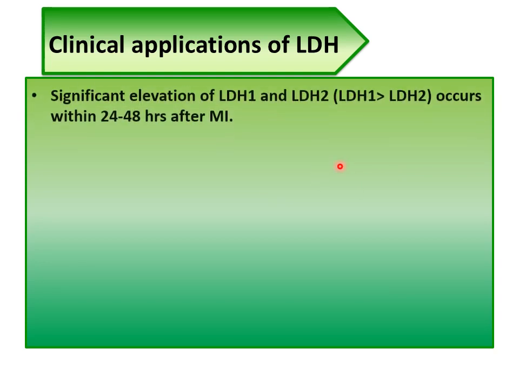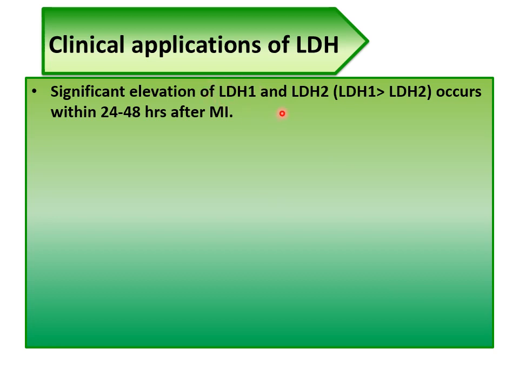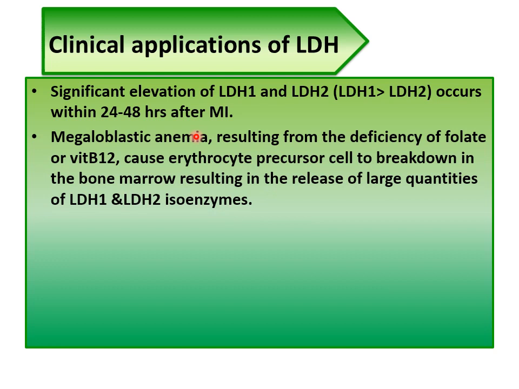In clinical application, first we see that significant elevation of LDH1 and LDH2 occurs, with LDH1 more than LDH2, within 24 to 48 hours after myocardial infarction. Megaloblastic anemia resulting from deficiency of folate or vitamin B12 causes erythrocyte precursor cells to break down in bone marrow, resulting in the release of large quantities of LDH1 and LDH2 isomers.